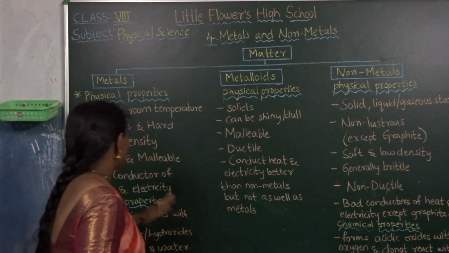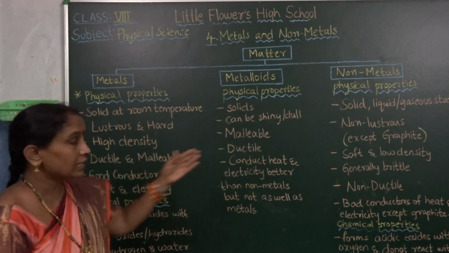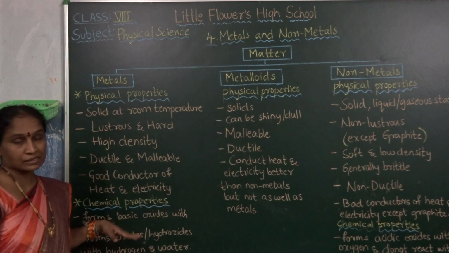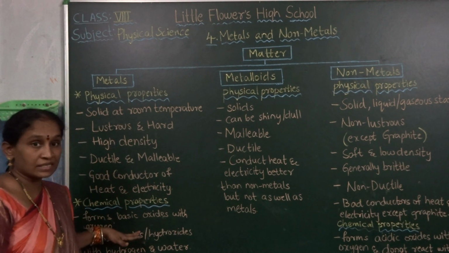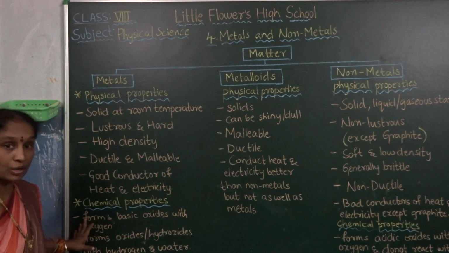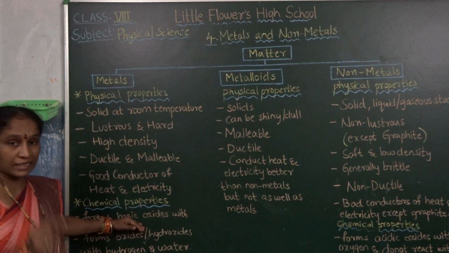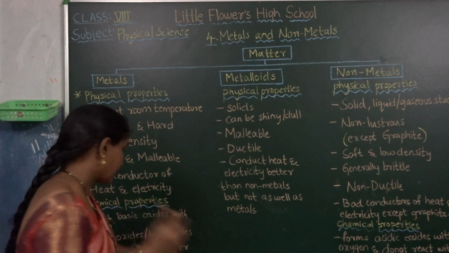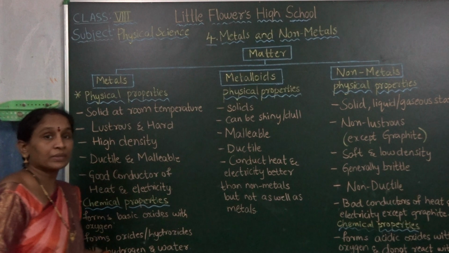These are the physical properties of metals, non-metals and metalloids. We will now see the chemical properties. When metals react with oxygen, they form basic oxides. These basic oxides are basic in nature. When these basic oxides react with water, they form hydroxides.